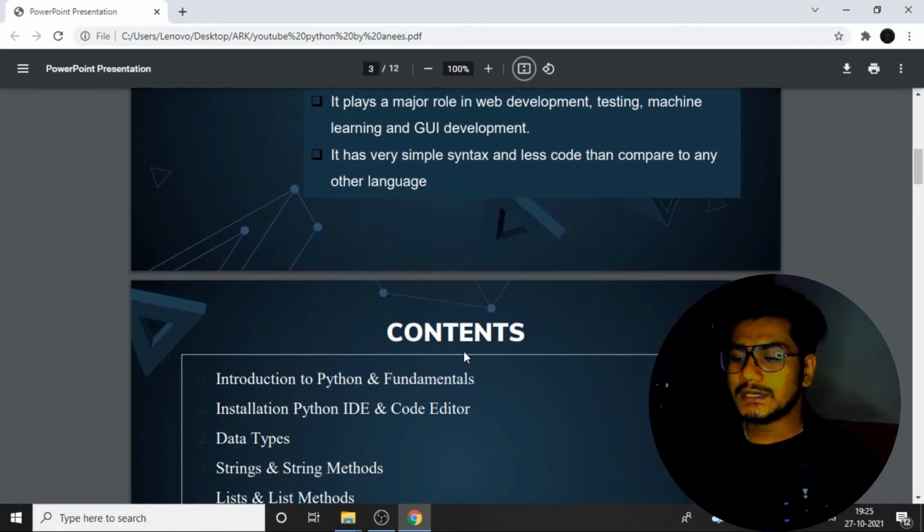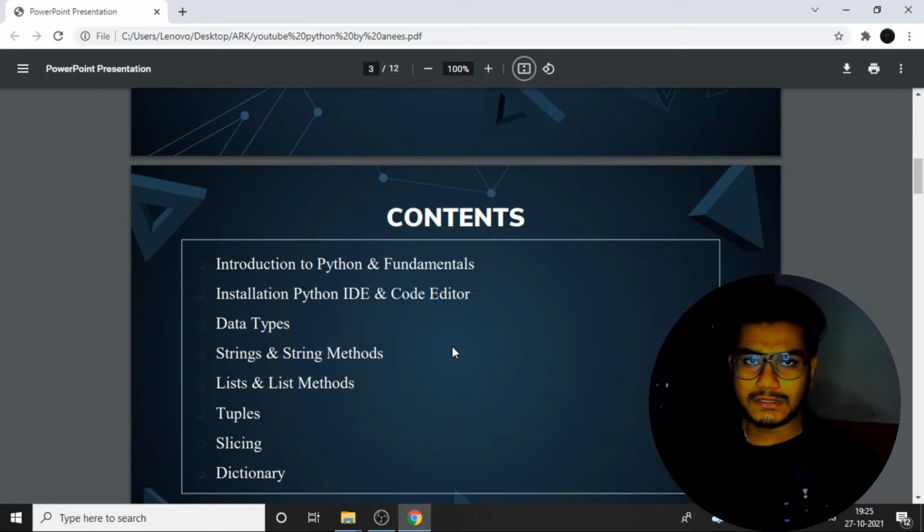Okay, so here is all the content I'll be teaching you in this course. I'll be giving you the introduction to Python. Then I'll be teaching you the fundamental concepts of Python, starting with the installation. I'll be taking you to the code level. First we'll be installing all the Python dependencies and the code editor we need to use. All those things I'll be using here.